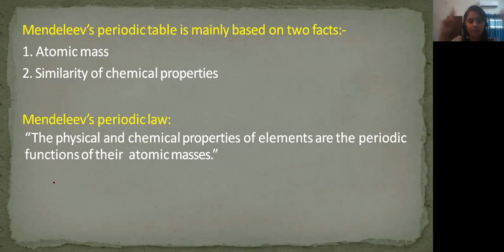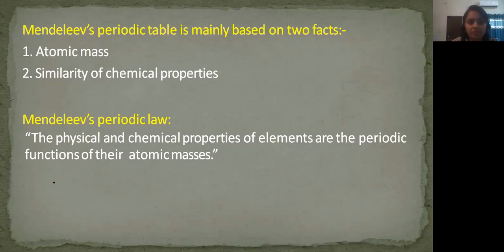He only had two things in his mind. If these elements show the same chemical properties, then I am going to arrange them in the vertical column. I am going to group them together.